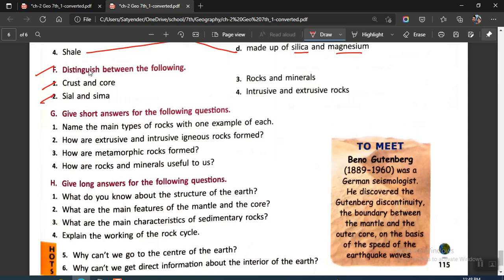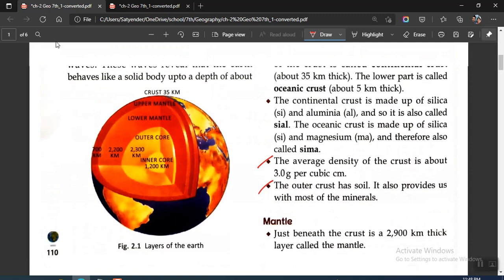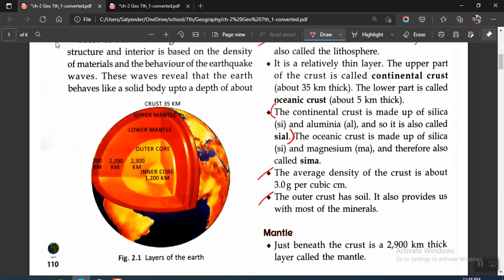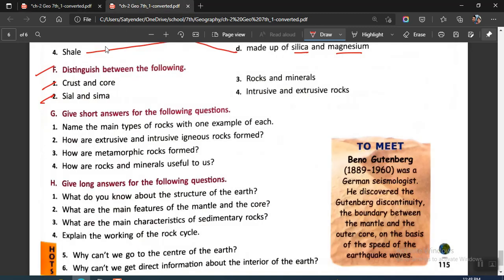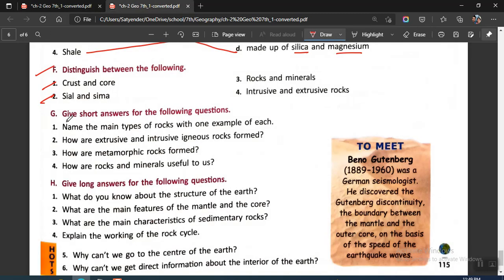Okay, next one is Sial and SEMA. So they are given in the first one only, that is there in this. So for Sial, you will be starting from here and you will be writing till this point. For SEMA, you will be writing from this point till this point. So this is your question number F2. So let me just erase the other ones so that you're not getting any confusion. So we have this as F2.